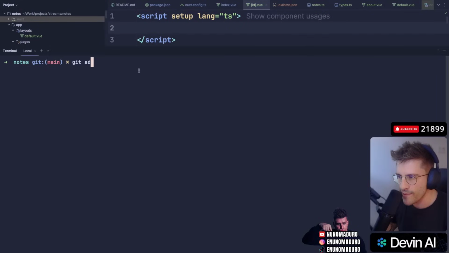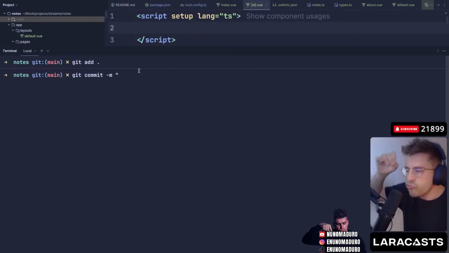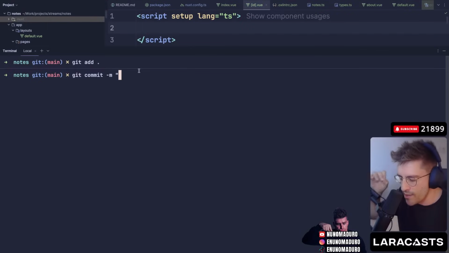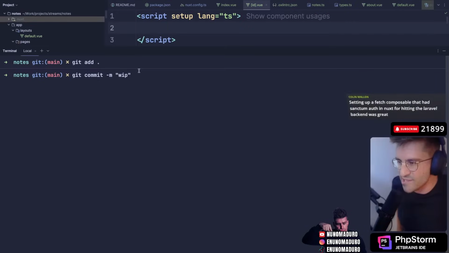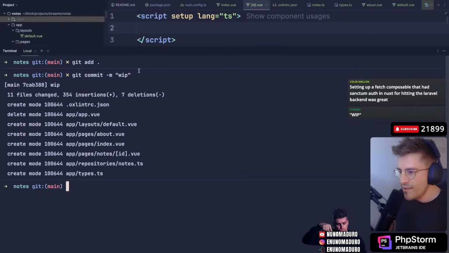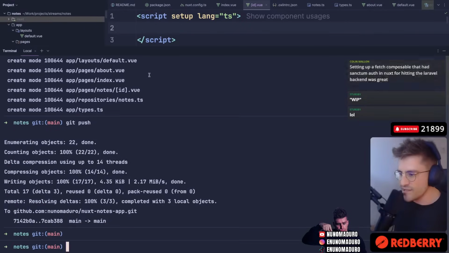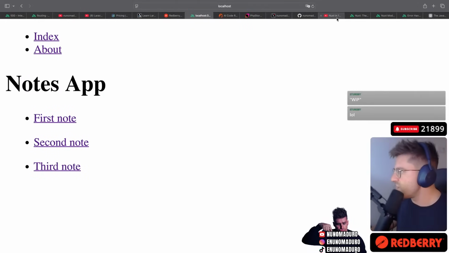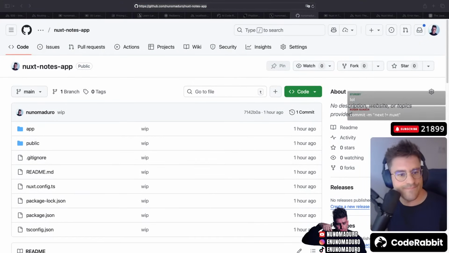So I'm going to type the following: git add -p, and I'm going to type git commit -m, and I'm going to write something that truly represents everything I have done so far, okay? I'm going to write the following: whip. Okay, I think that's it. People will immediately understand by looking at this commit message what exactly is the contents of this chunk of code. Here we go. Bam, bam, boom. I just pushed this, and it is literally on GitHub already. I'm going to send you the link. At the moment, all the work in progress is literally right there, okay?